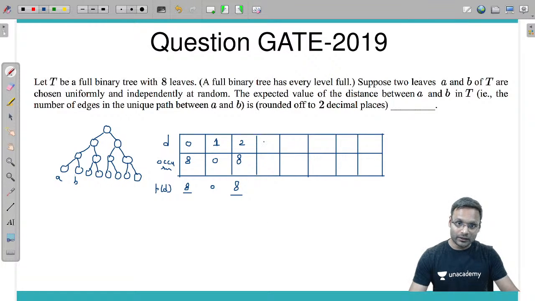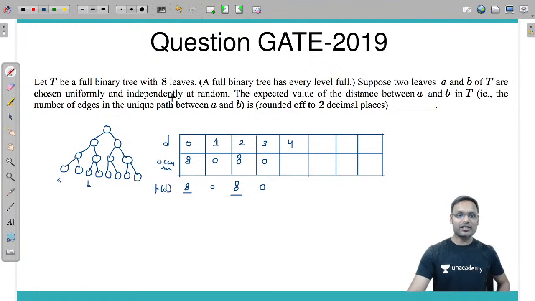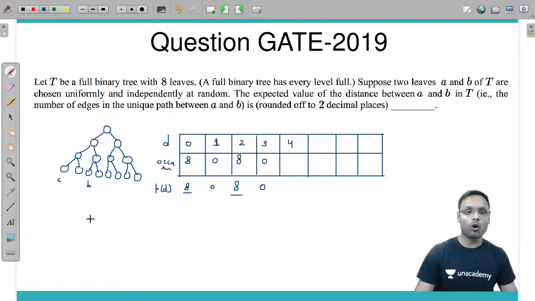Now distance 3. Can we have distance 3 between two nodes A and B, both leaf nodes? No, distance 3 is not possible. Why? If you choose A here and B here, then the distance is 1, 2, 3, 4. Distance 3 is not possible. Probability is 0. Distance 4 is possible. Let's see distance 4. Yes, possible, 1, 2, 3, 4.